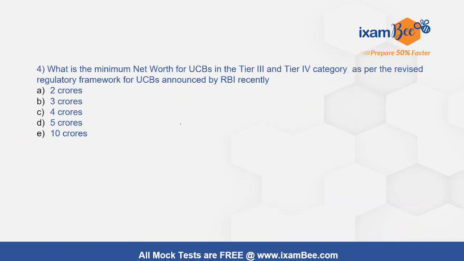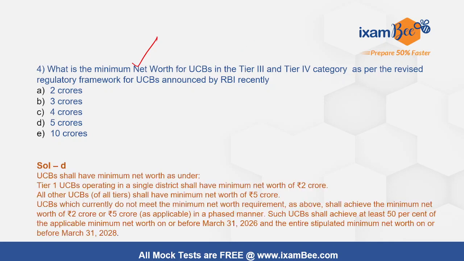And about net worth also, they need to maintain net worth. Those conditions are: for tier 1, they need to maintain 2 crore of minimum net worth, and for all other tiers, 5 crores, right? Here we are asking about 3 and 4, so the answer is 5.